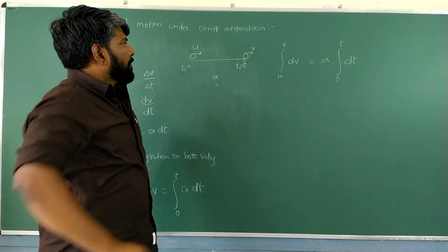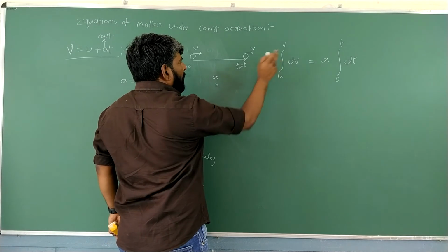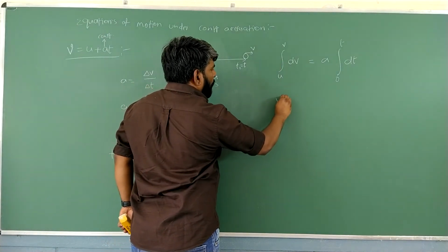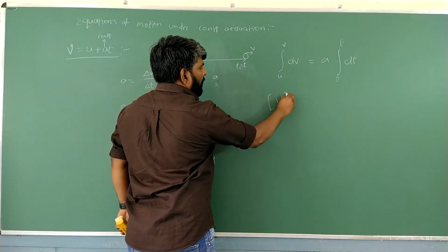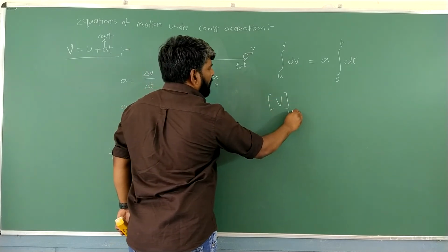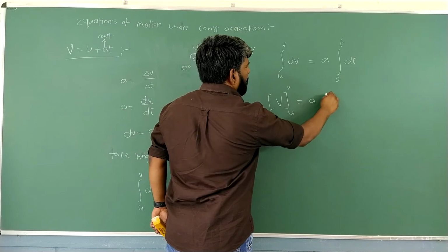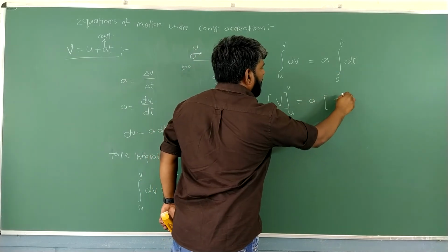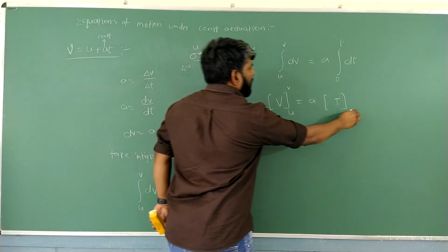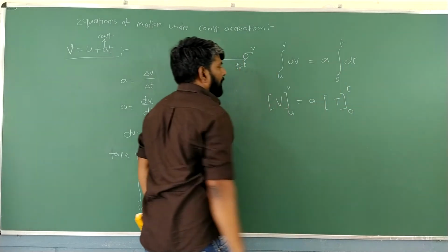Now observe here, students. This integration of dv is going to become v, capital V, with limits from u to v, equal to a into this dt becomes t. From where to where, students? 0 to t. That's it.